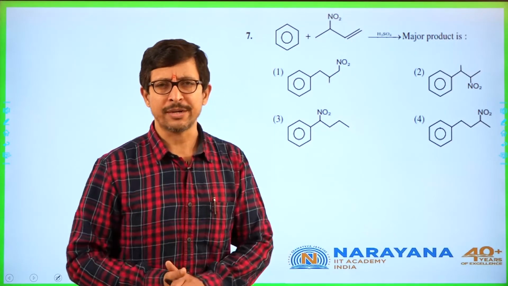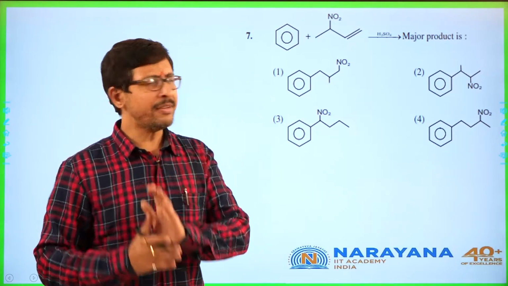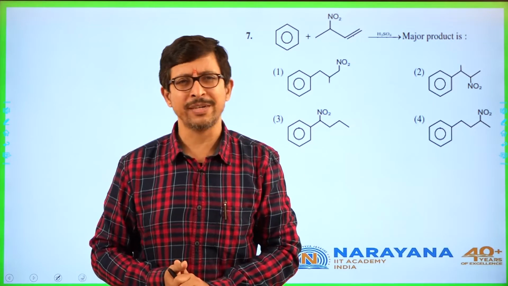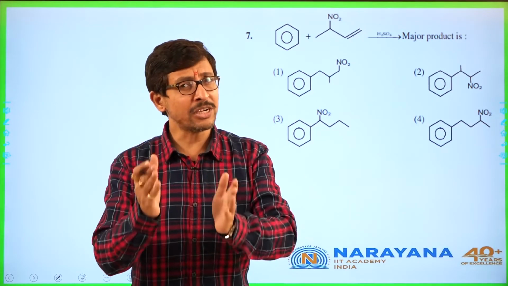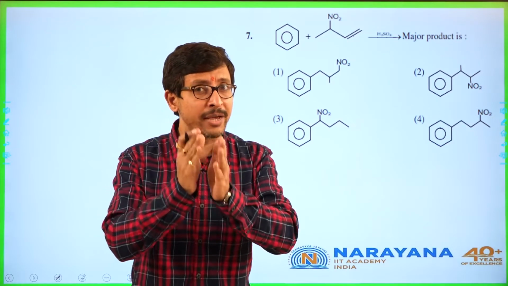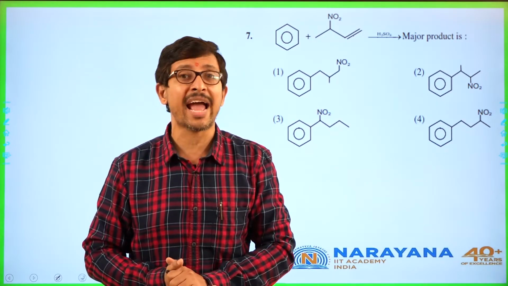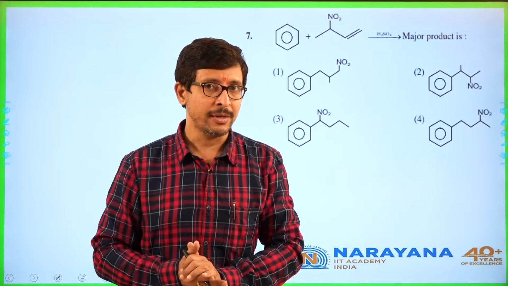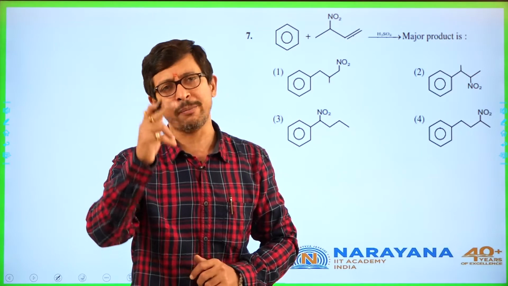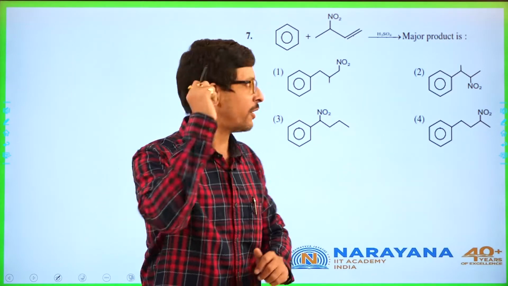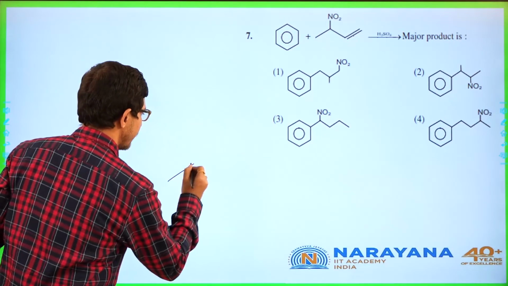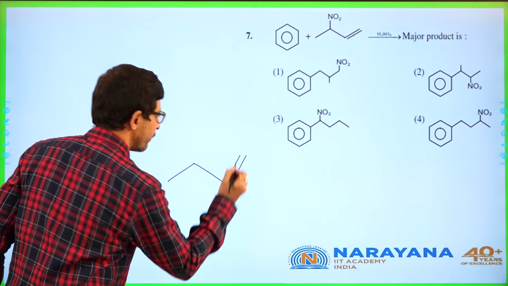Another beautiful question. Generally we say alkenes with H plus, Markovnikov addition. As I mentioned earlier also, never answer based on the Markovnikov and anti-Markovnikov concept. Write with the mechanism and then decide whether it goes by Markovnikov or anti-Markovnikov. So best example is here. Take here you have double bond.